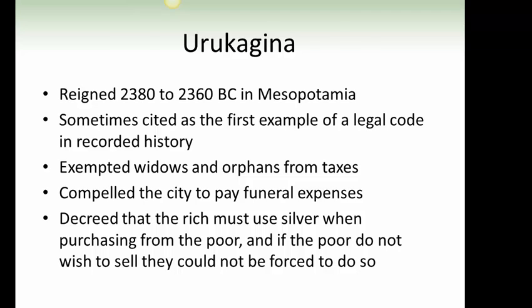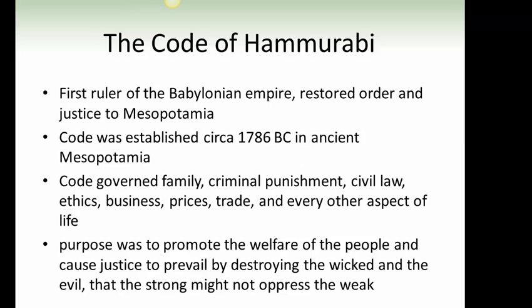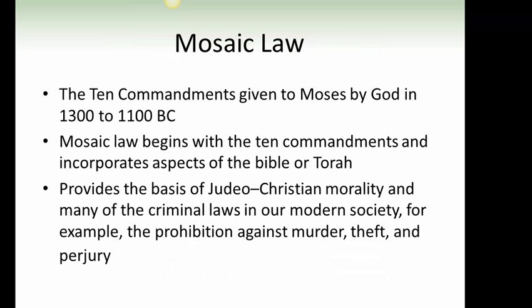The Code of Hammurabi, first ruler of the Babylonian Empire, restored order and justice to Mesopotamia. The code was established circa 1786 BC in ancient Mesopotamia. The code governed family, criminal punishment, civil law, ethics, business, prices, trade, and every other aspect of life. Its purpose was to promote the welfare of the people and cause justice to prevail by destroying the wicked and the evil, that the strong might not oppress the weak.